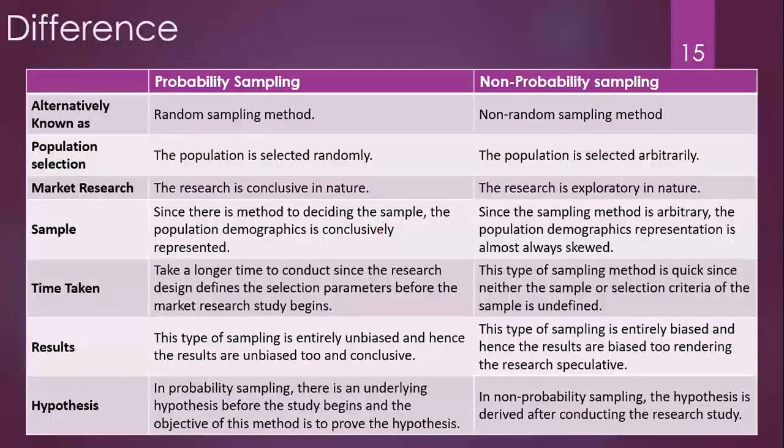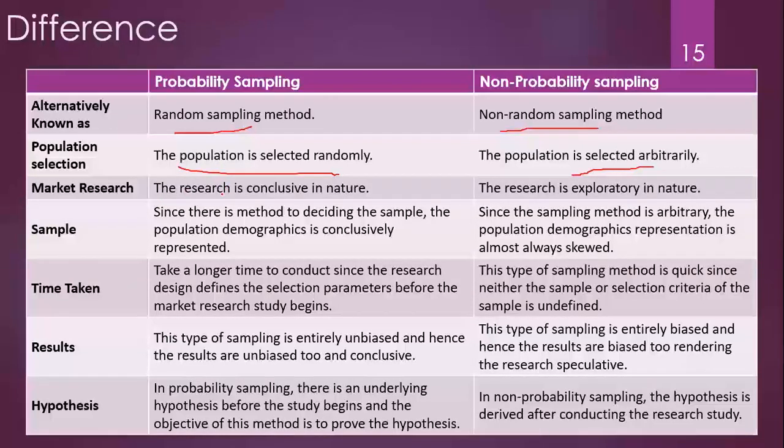Now I will just produce some differences between probability and non-probability approach. The probability approach is also known as the random sampling method. Non-probability is also known as the non-random sampling method. In the probability approach, the population is selected randomly. In a non-probability approach, the population is selected arbitrarily. That is very easy to understand, going by the name of the approaches.